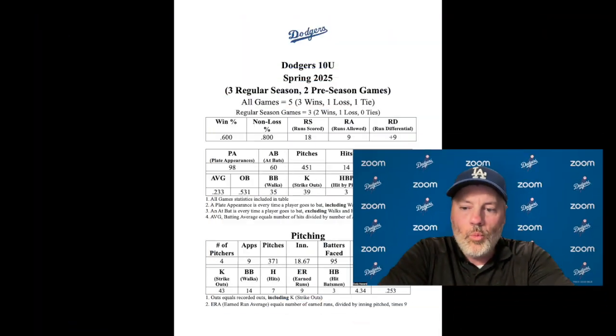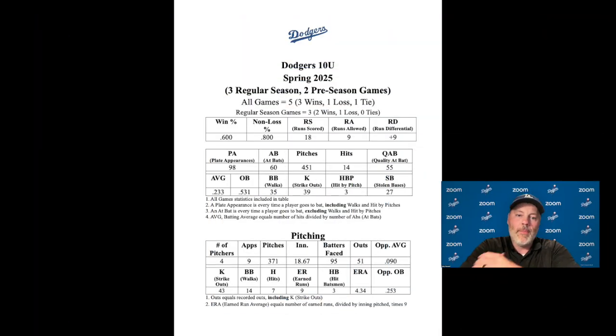And so, what I wanted to do, you see, I have the statistics from our first 5 games that we've played so far. And we're going to go through some of these statistics because these are common statistics that a lot of times you'll see on television or when you're attending a game, or you'll hear people talking about these types of statistics. So let's go through first.